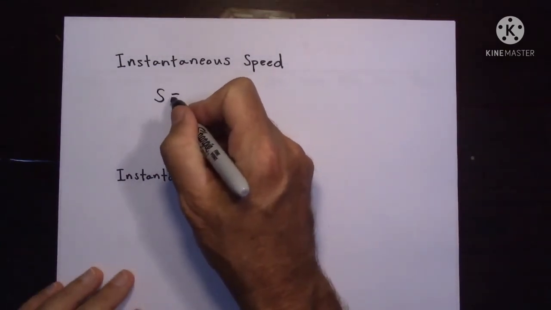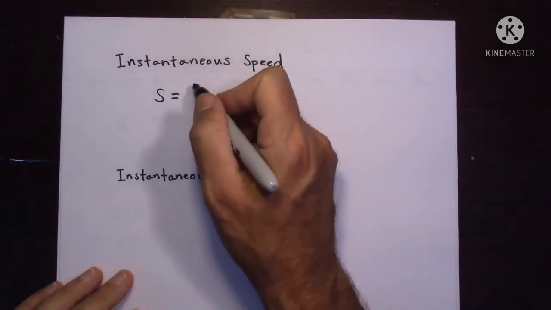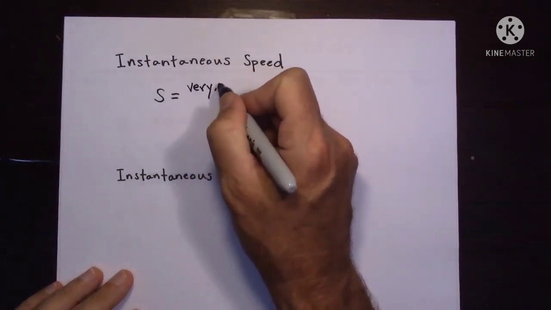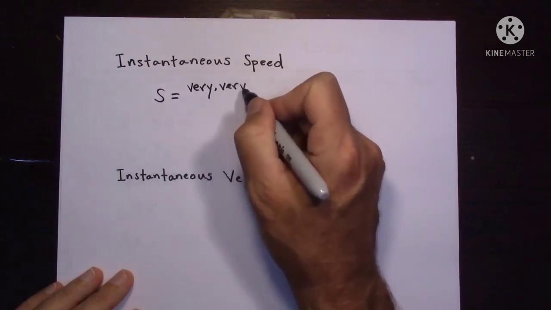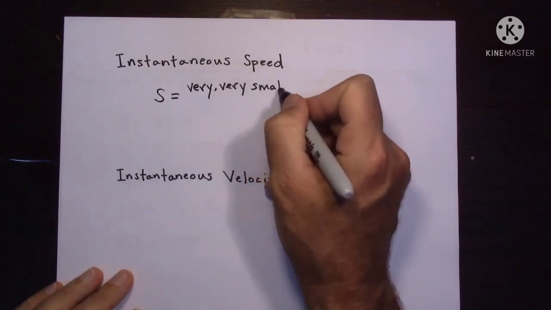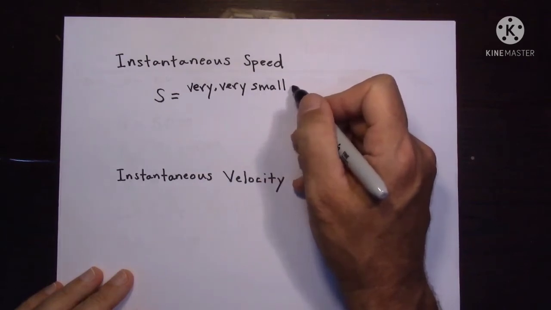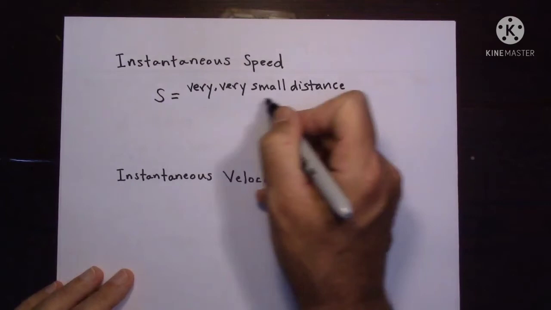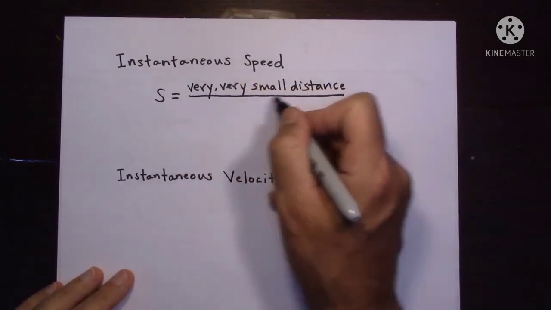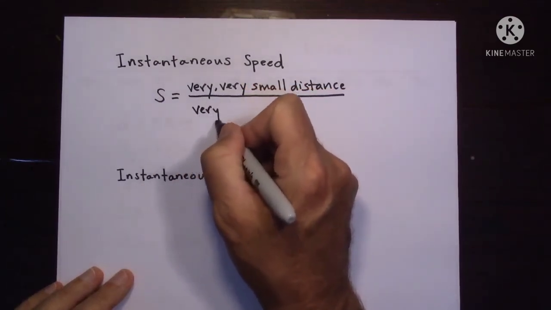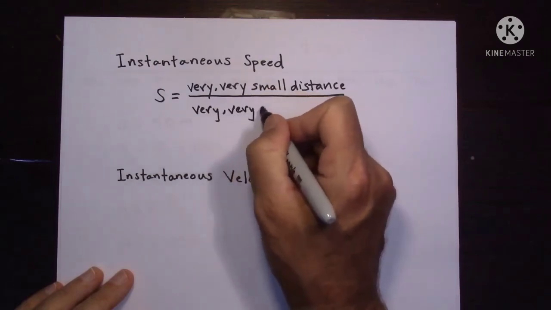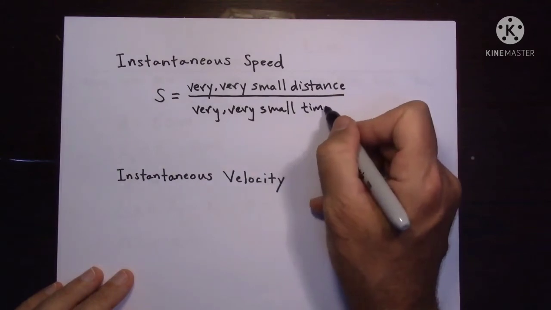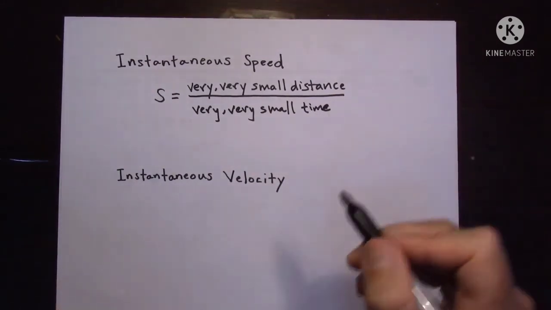Okay now, instantaneous speed is equal to very small distance by very small time. I already told you the speed at a particular instant of time is called instantaneous speed. So very small distance by very small time will give you instantaneous speed.